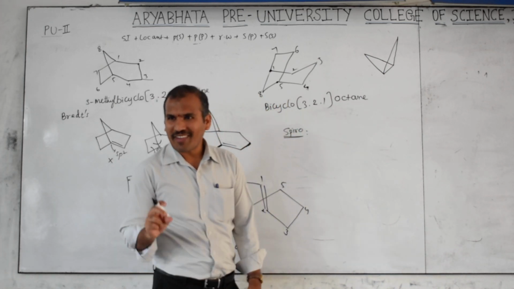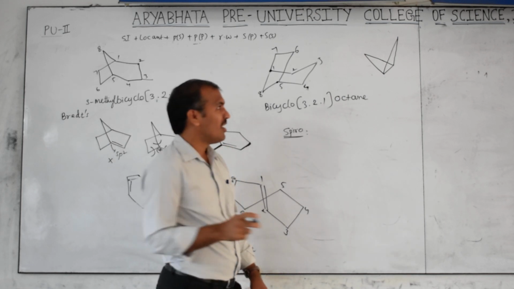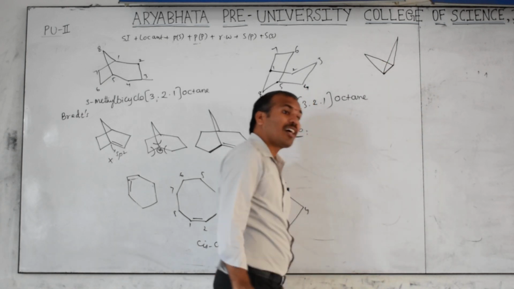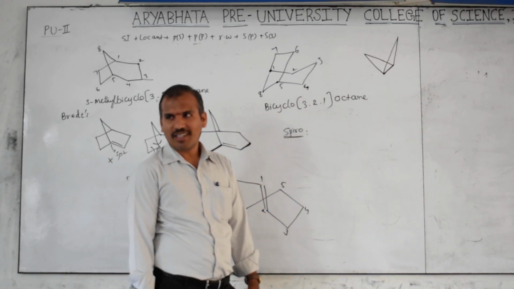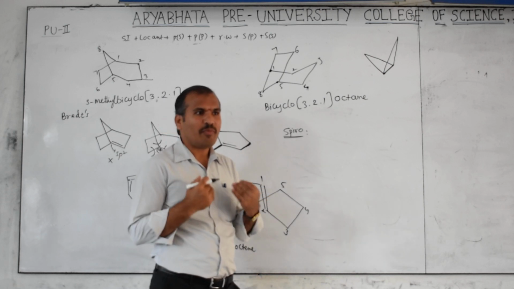Fused only, because it looks like maybe a bridgehead, but not here. It is fused only. This is one ring, this is one ring, and it has one common carbon. Clear? So you have to practice, because the examination may not give what we study.